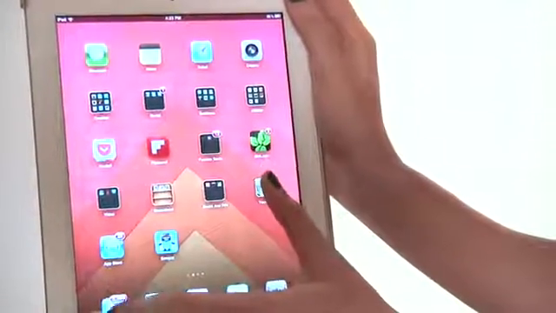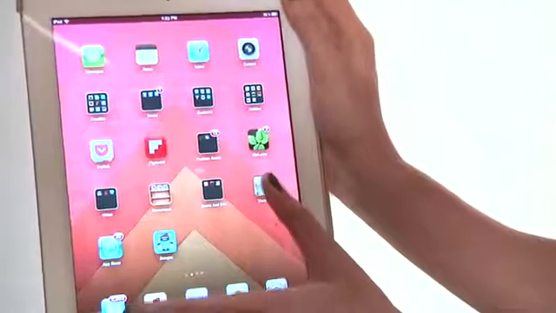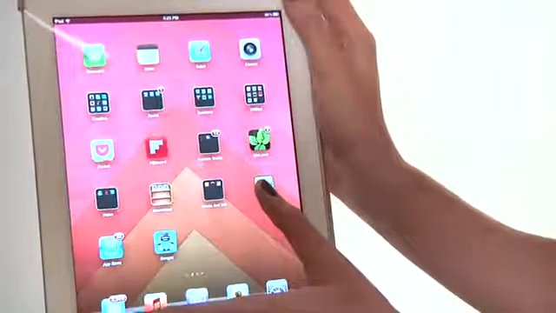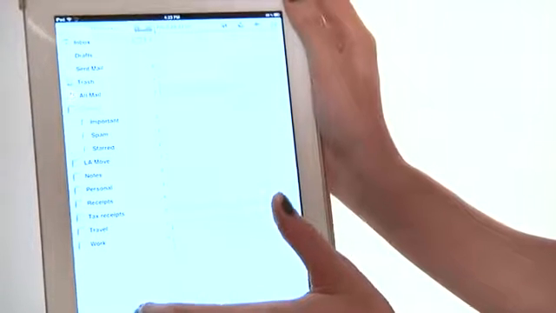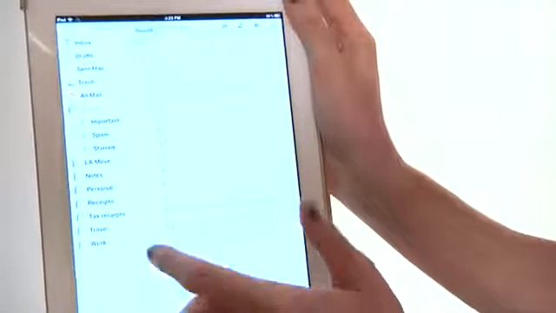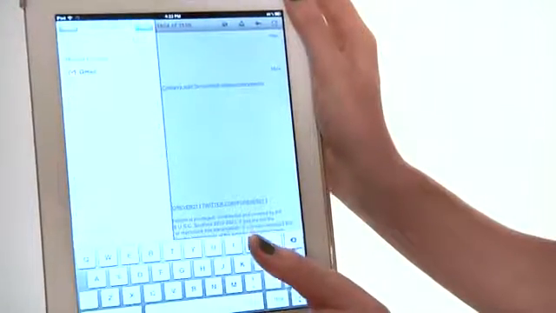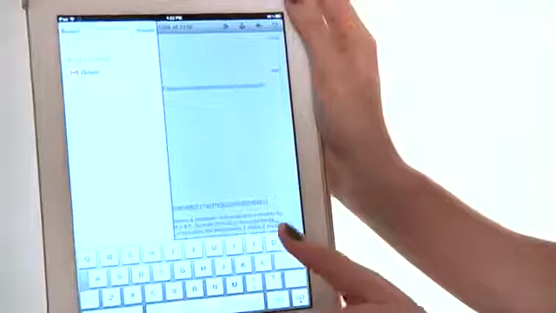The first thing you're going to need to do is have Gmail set up in your Mail app. This is your Mail app here. It's got the envelope on it. For the purposes of this video, I'm not going to set up a whole Gmail account. I have mine set up already in here. Basically, you can just add a new mailbox and set up a new account. But from there, if you already have your Gmail set up, it's pretty easy.